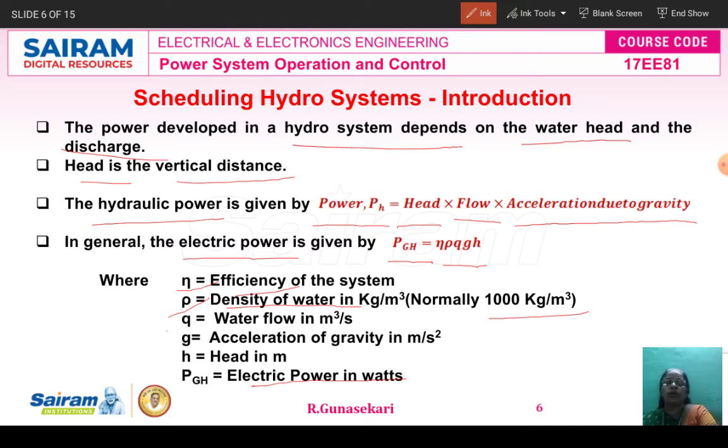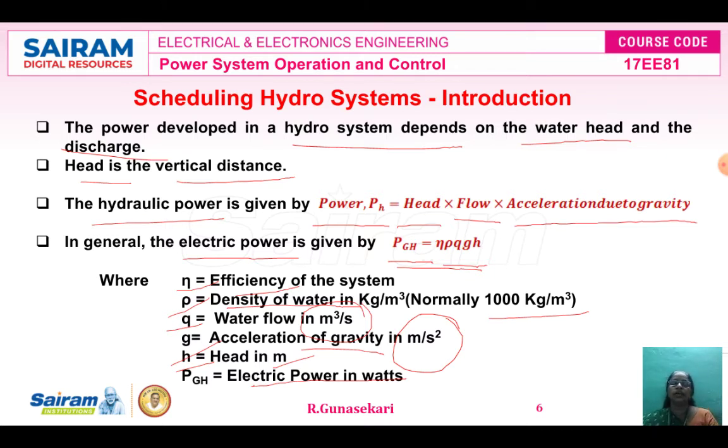The small letter q represents the water flow. The water flow unit is meter cube per second only. Then the small g is nothing but the acceleration of gravity. The unit is meter per second squared. Then the small h represents the water head, or head. The unit is meter. So by using this formula, we can calculate the electric power generated by the hydro system.